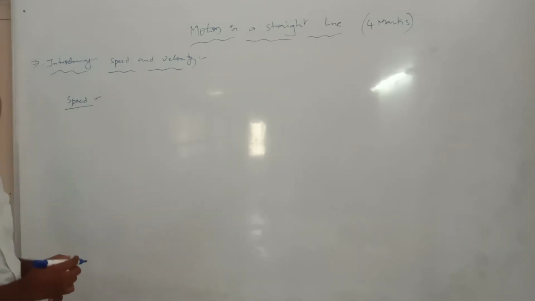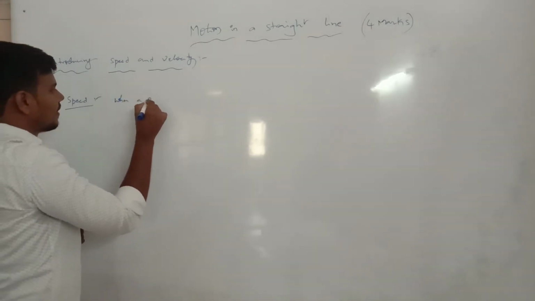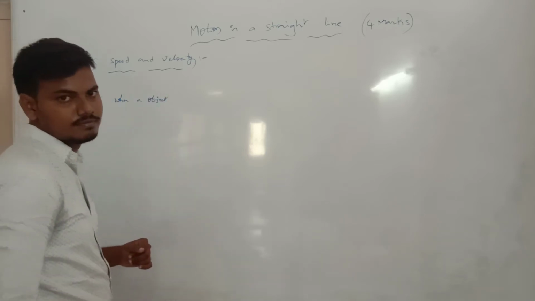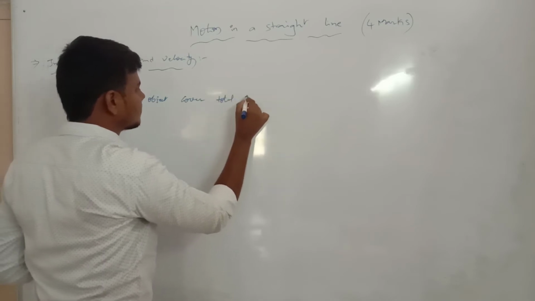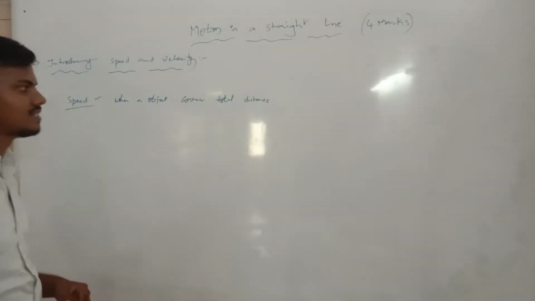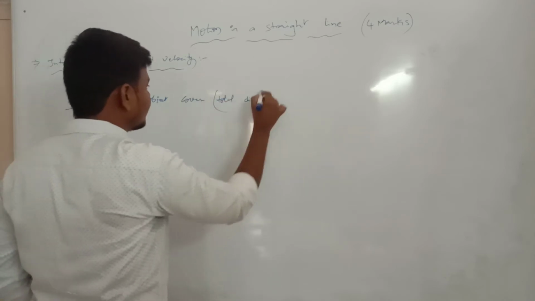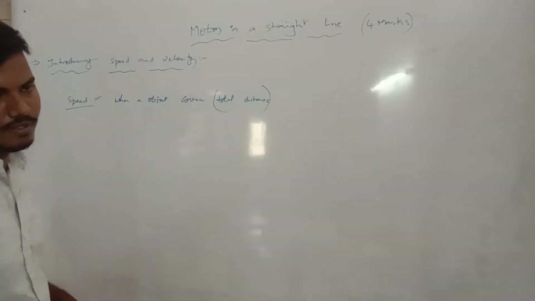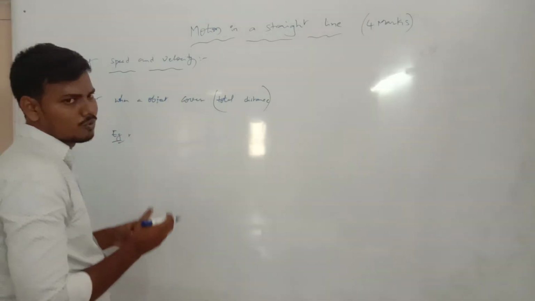Speed. When an object moves or travels from an initial to a final position, same as the previous definition with path length, we take speed. When an object covers total distance. Which distance are we taking? The word total is very important. We take the total distance.